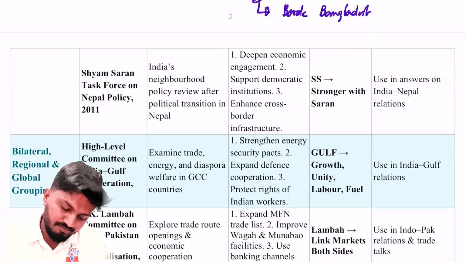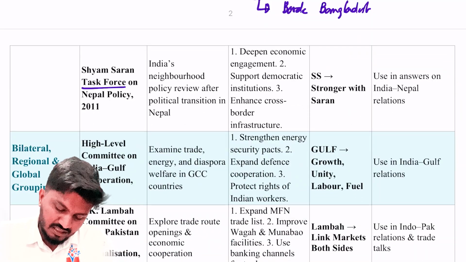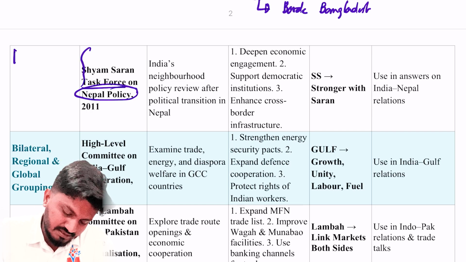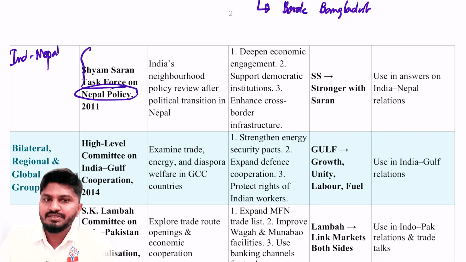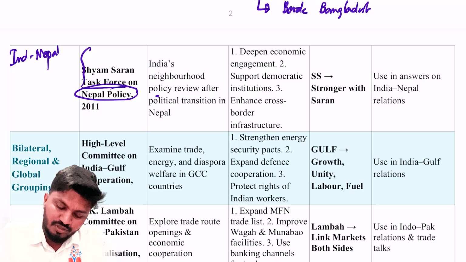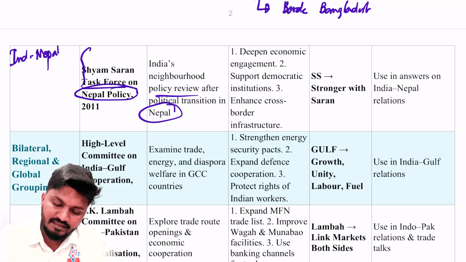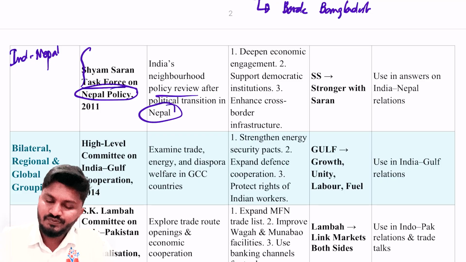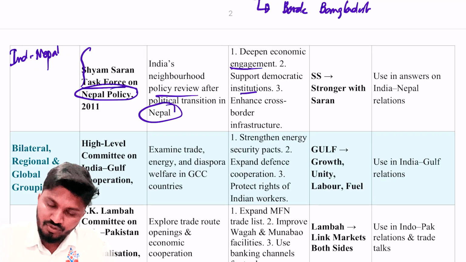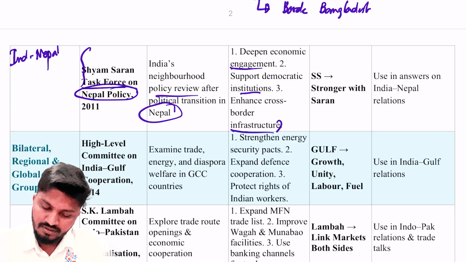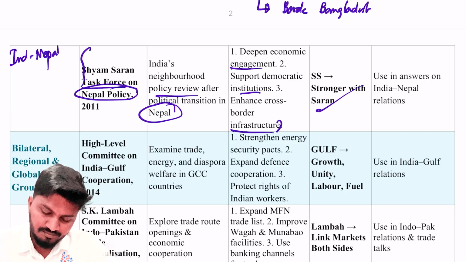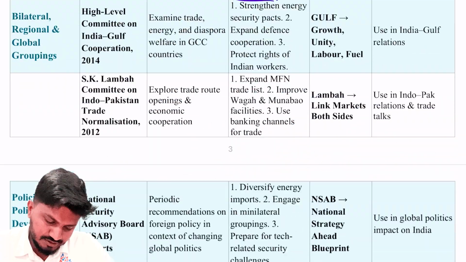So a very important committee. And then there is the Shyam Saran Task Force on Nepal policy. If there is a question especially asking about India and Nepal relations, which is highly unlikely, but there can be chances. It was a review of India's neighborhood policy after the political transition in Nepal. The recommendations were to deepen economic engagement, support democratic institutions, and enhance cross-border infrastructure. Use in answers on India and Nepal relations.